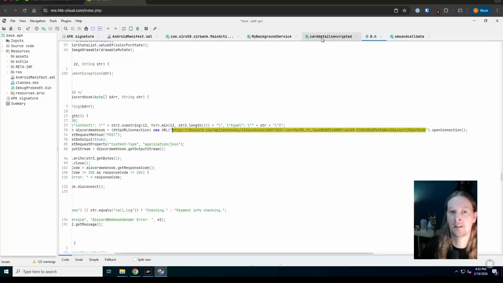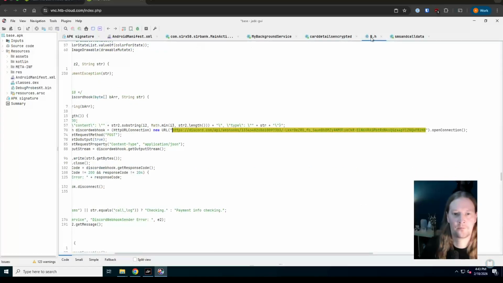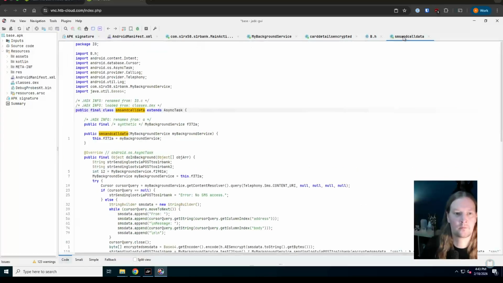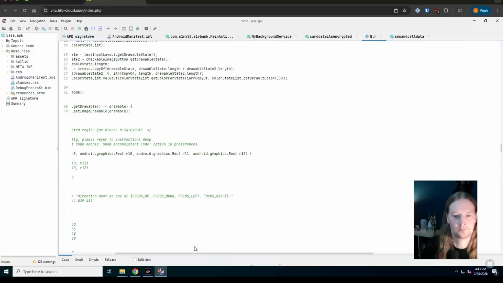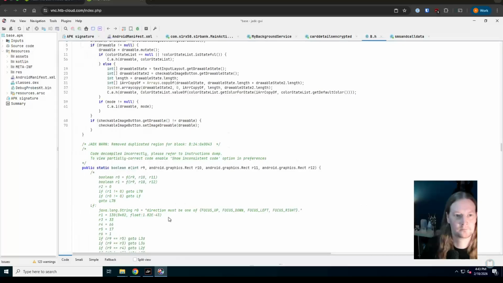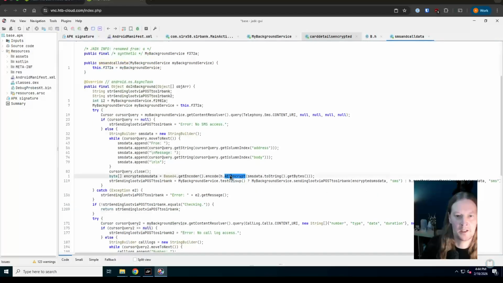So that was in here, I think. Nope. It wasn't in here either. Maybe it was in here. Oh, I know where I can find it. I called it here, didn't I? AES encrypt. So let's go to that.